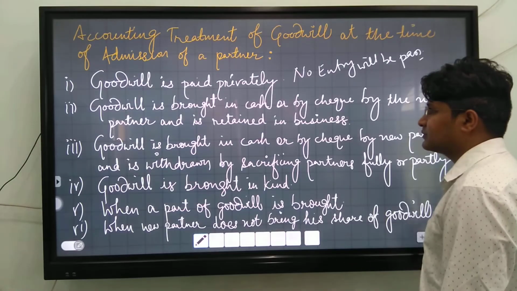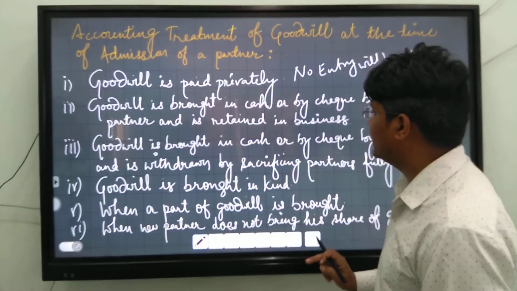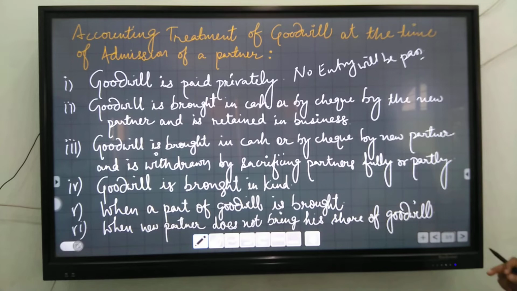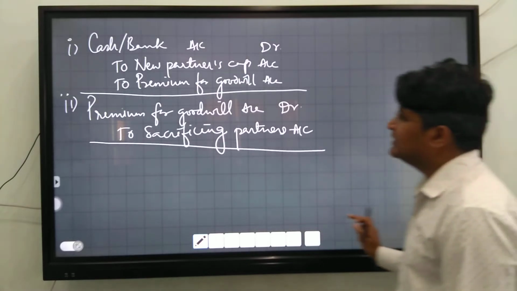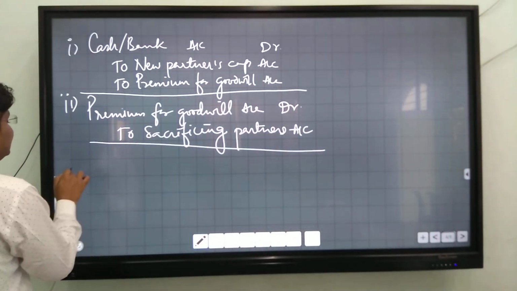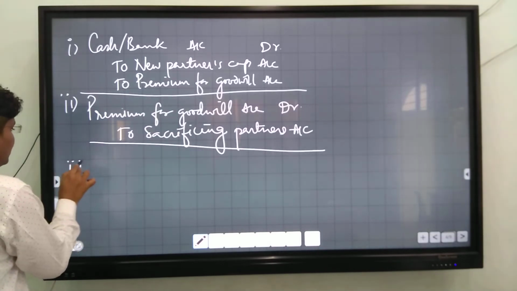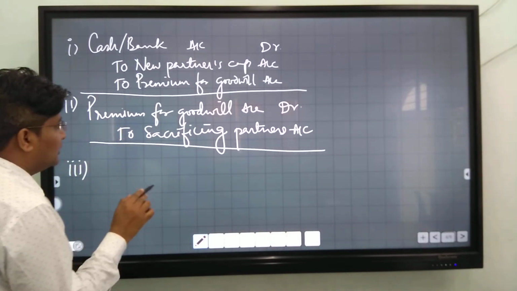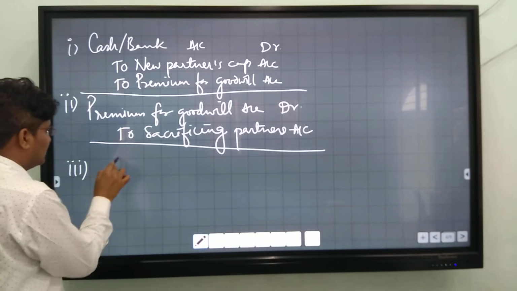Third point is goodwill is brought in cash or by check by the new partner and is withdrawn by sacrificing partners fully or partly. In this case, you have to pass both the entries, and after these entries, you have to pass a third entry for withdrawing the goodwill.